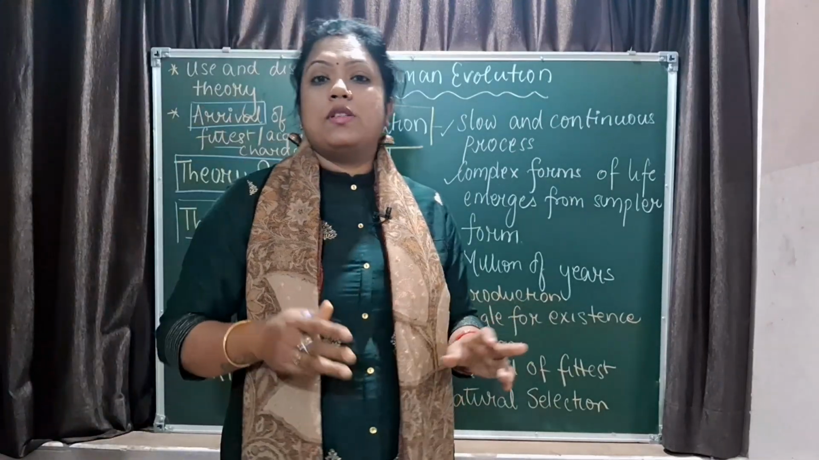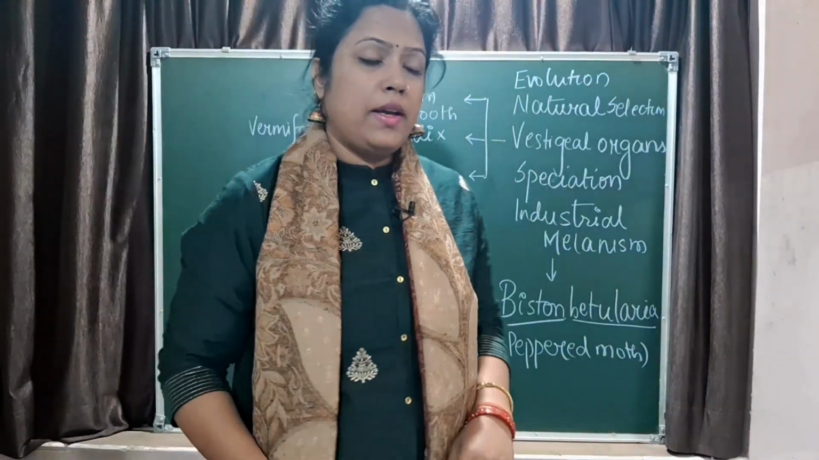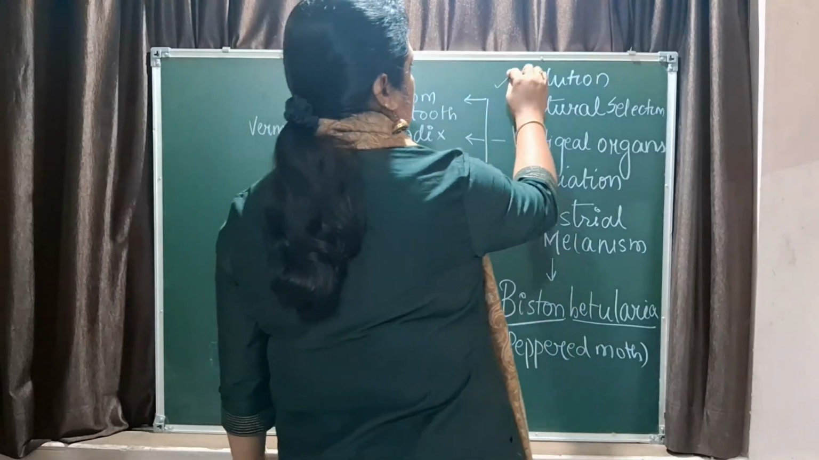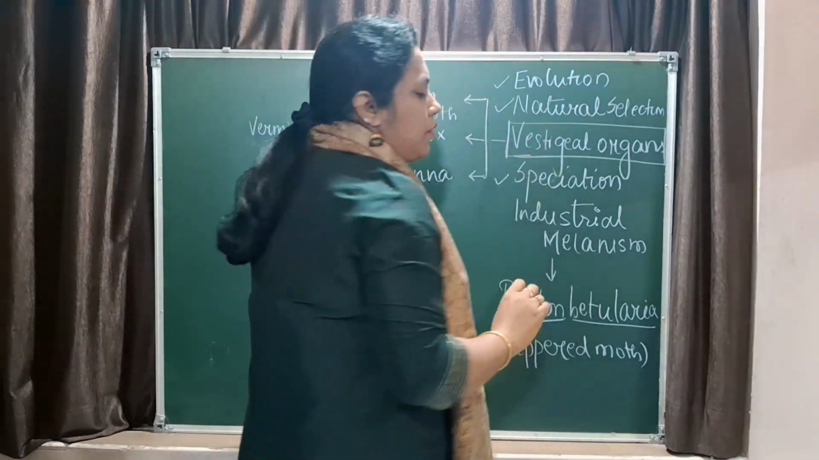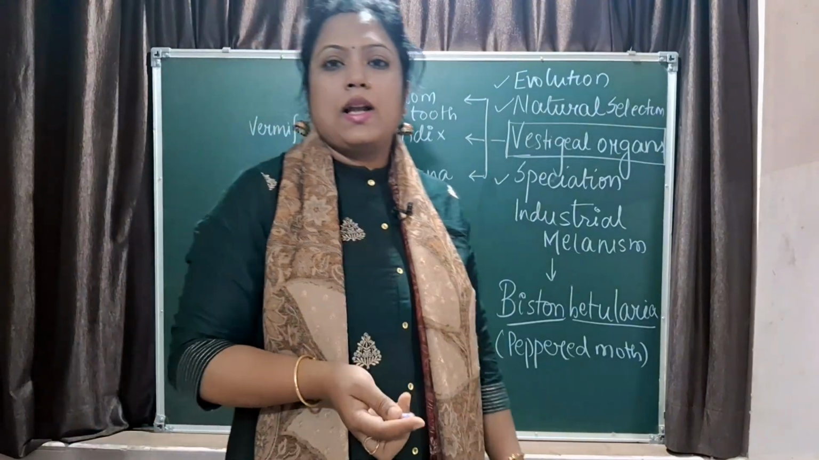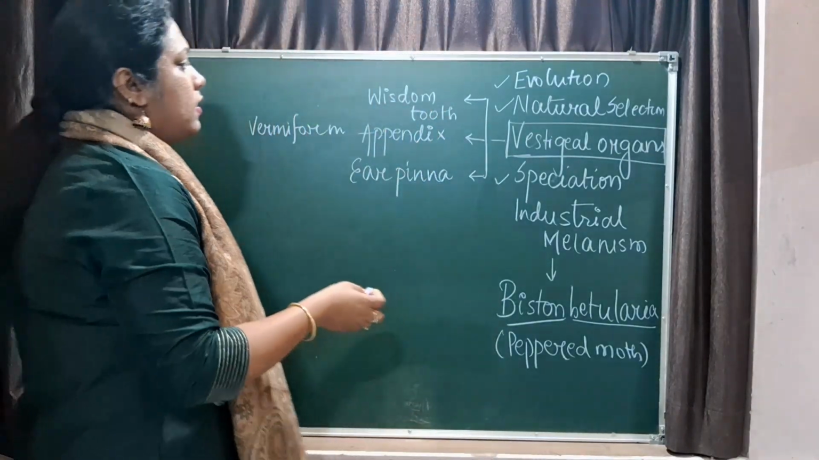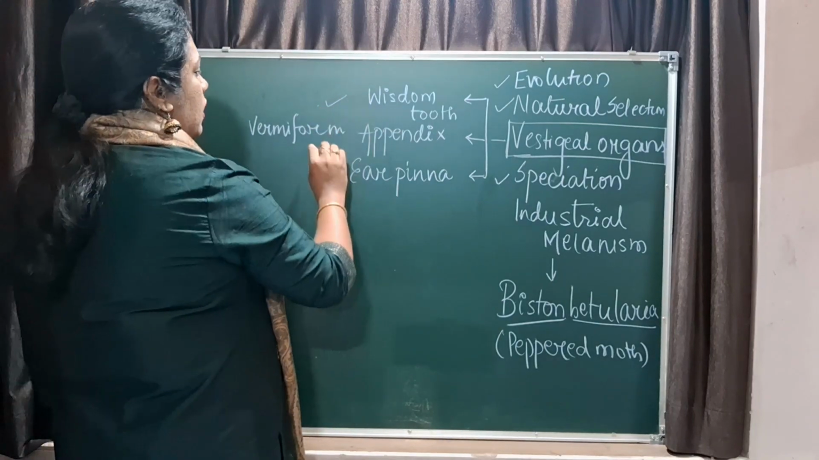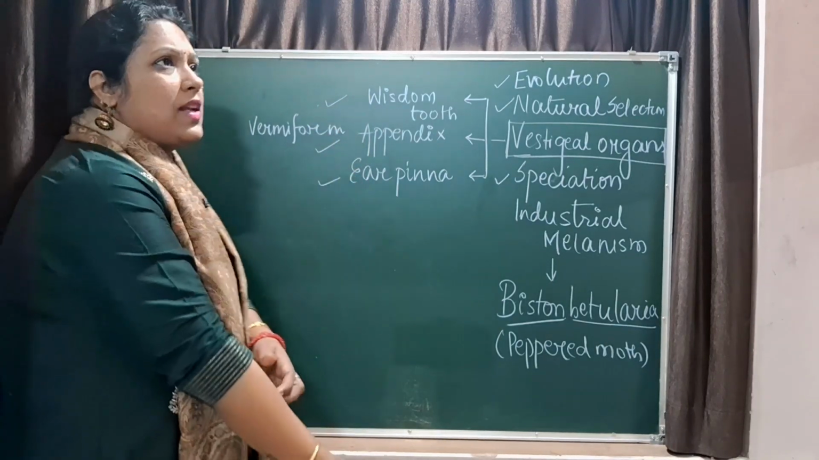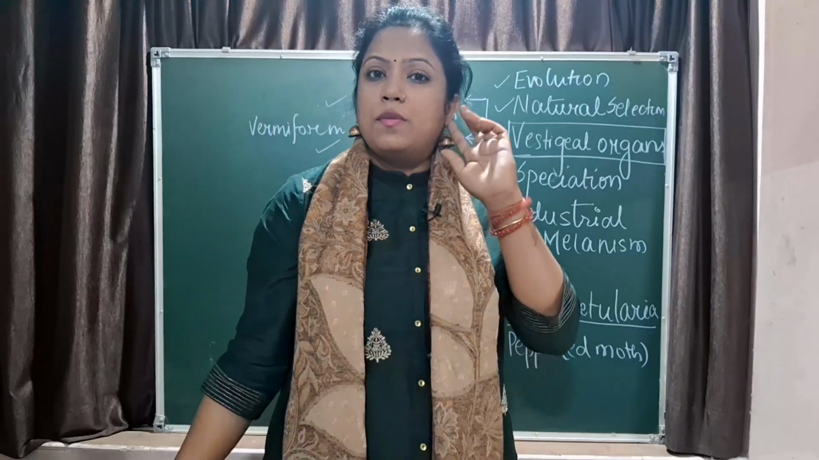Let us move ahead with certain important terms. Moving ahead, we have already understood what is evolution, what is natural selection, what is speciation. Now vestigial organs are very important for your exams. Examples are asked in the exams. You should know these things given in your syllabus, that is wisdom tooth, vermiform appendix and ear pinna. Now there are some special muscles which are attached to the ear pinna.